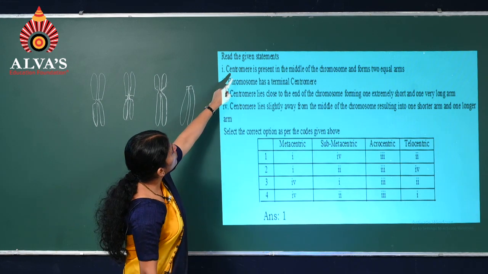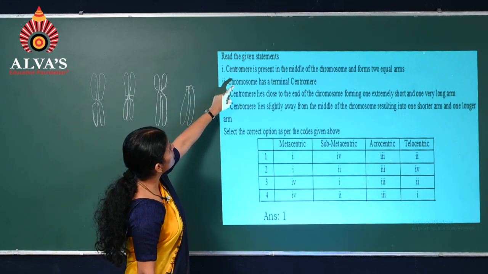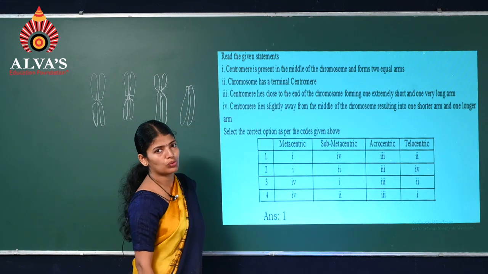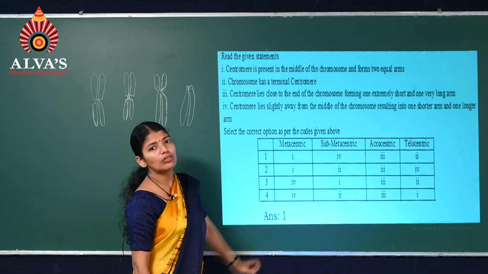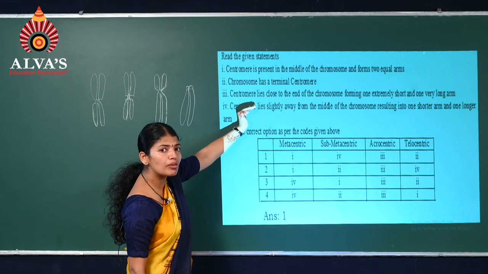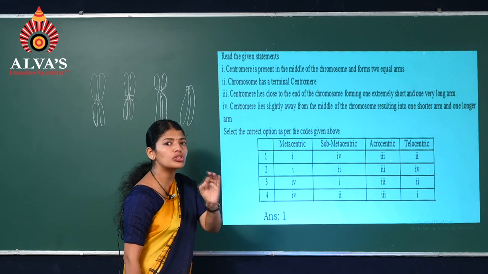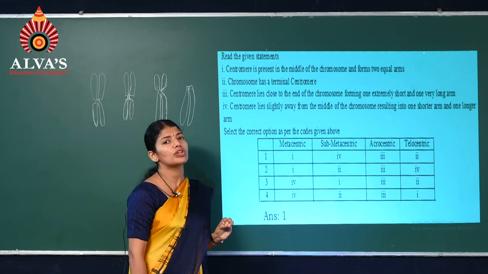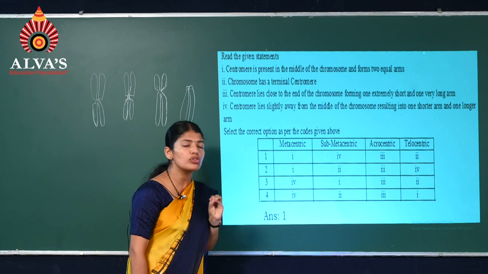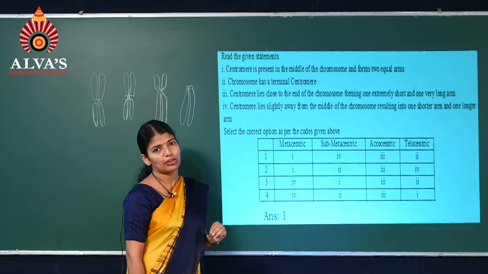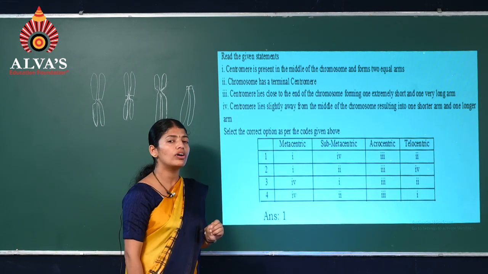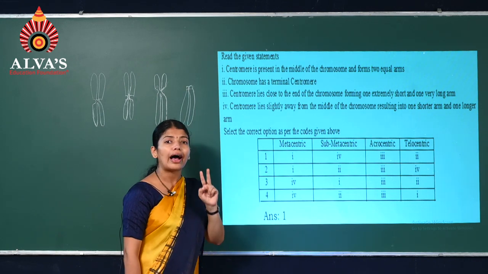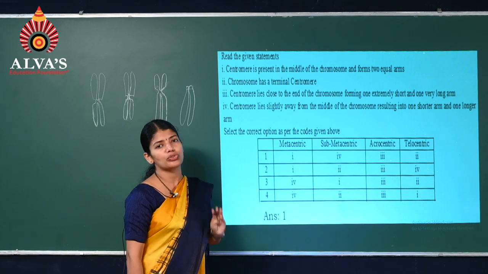Twenty-fifth question. We'll read out the statements. Centromere present in the middle of the chromosome and forms two equal arms. So these statements are all about the position of the centromere. You have learned that based on the position of the centromere, there are four types of chromosomes. Which are those four? Metacentric, submetacentric, acrocentric and telocentric.